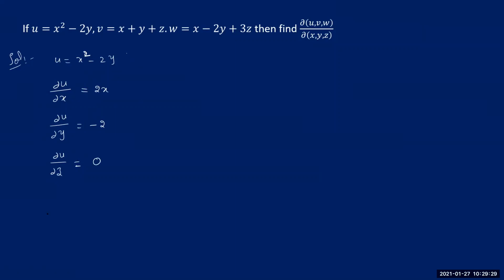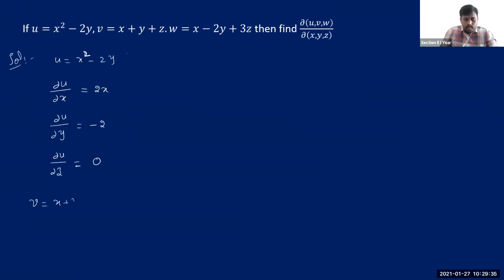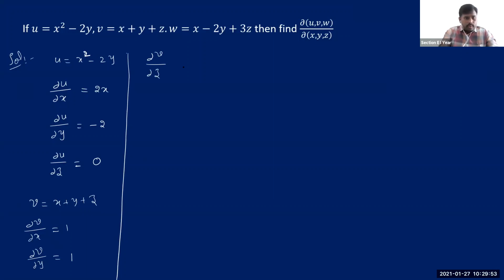Good. Next, I'm taking the function v, which is x plus y plus z. If I differentiate v with respect to x, it is simply 1. With respect to y, it is again 1. And with respect to z, it is also 1, correct?